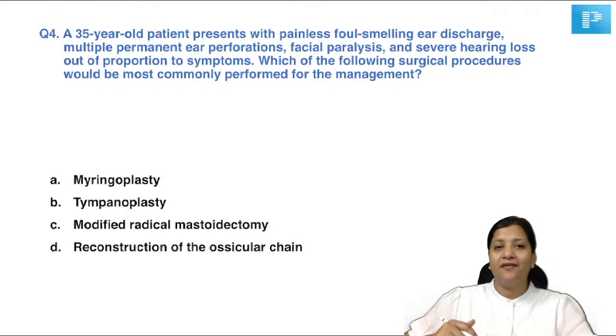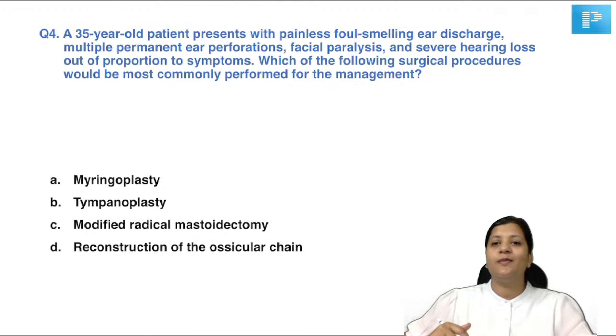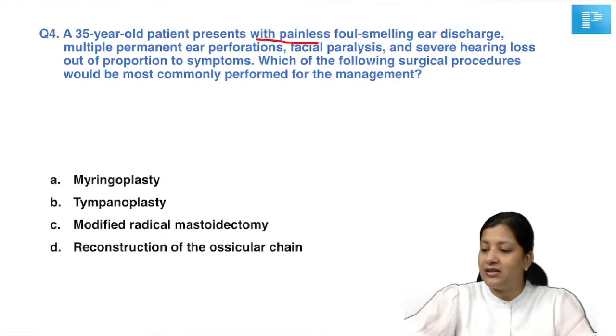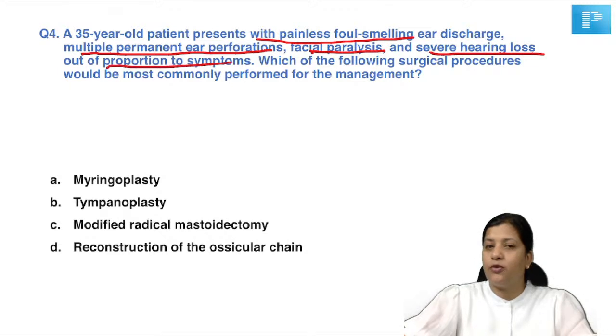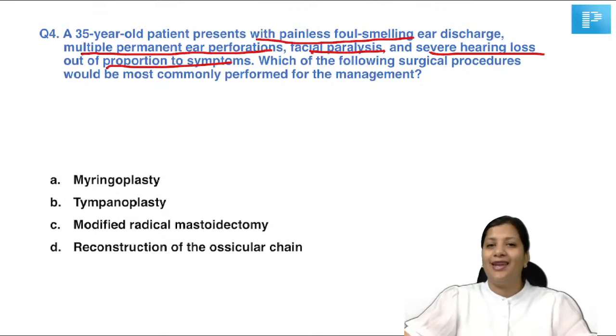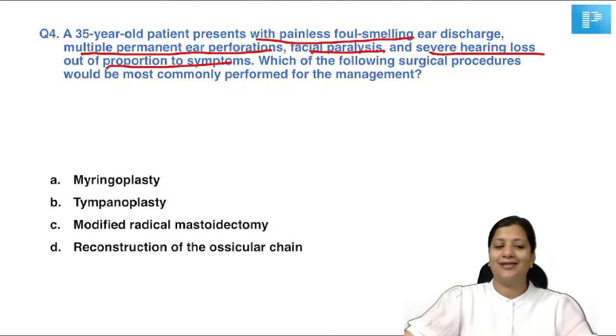Okay, a 35-year-old patient presents with painless foul-smelling ear discharge, multiple permanent ear perforations, facial paralysis, and severe hearing loss out of proportion to the symptoms. So there is a painless discharge, there are multiple perforations, there is facial palsy, and hearing loss is disproportionate. Which of the following surgical procedures would commonly be performed in the management of this patient? Myringoplasty, tympanoplasty, modified radical mastoidectomy, or reconstruction of the ossicular chain?